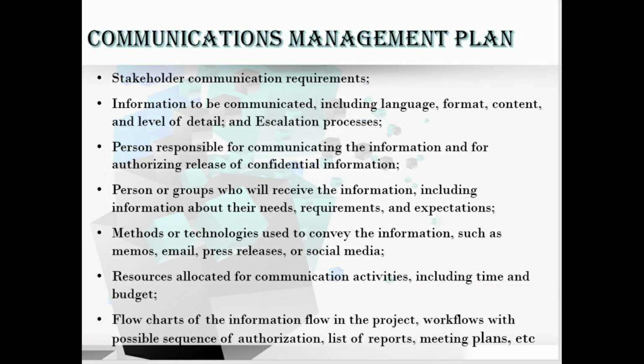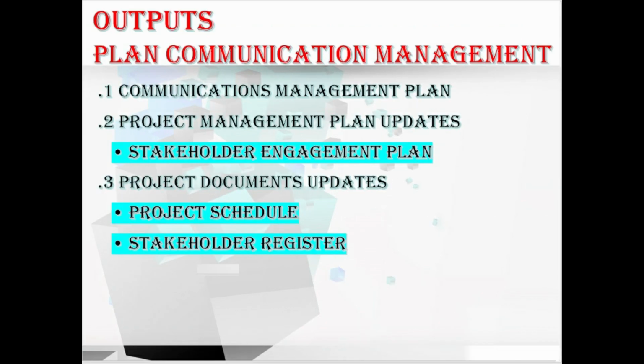Next, let's move to the next output, project management plan updates. It includes a stakeholder engagement plan. The stakeholder engagement plan is updated to reflect any processes, procedures, tools, or techniques that affect the engagement of stakeholders in project decisions and execution. Go to the next output, project document updates.